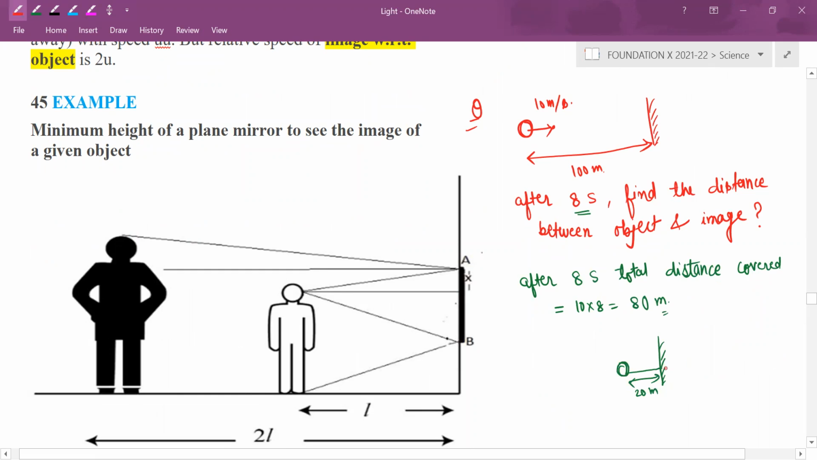Yes, sir. And its image will be formed where? Exactly on the backside. This will also be 20 meter. My question was to find the distance between object and image. So what is the distance? 40 meter. 20 plus 20 equals 40 meter. Is it clear for you all? Yes, sir. Okay. One more question I am giving. Please reply to me.